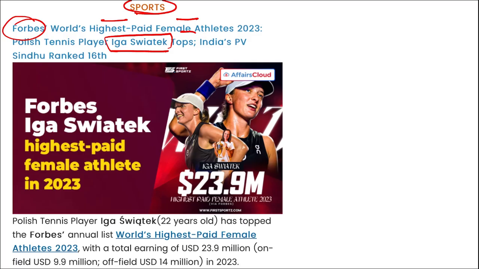So Polish tennis player Iga Swiatek, who is 22 years of age, has topped the Forbes annual list of the world's highest paid female athletes 2023 with a total earning of $23.9 million. On field, it was $9.9 million, and off field, she earned a total of $14 million in 2023.